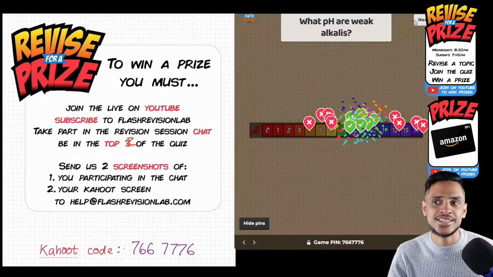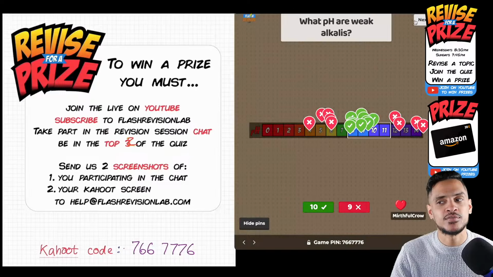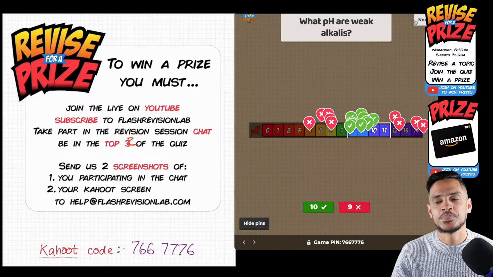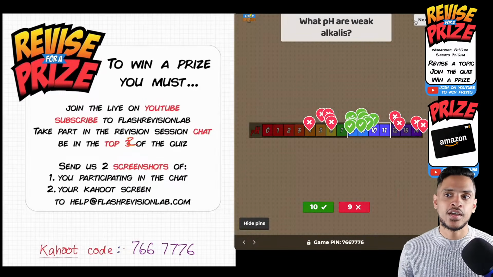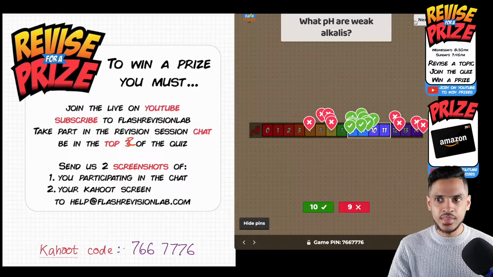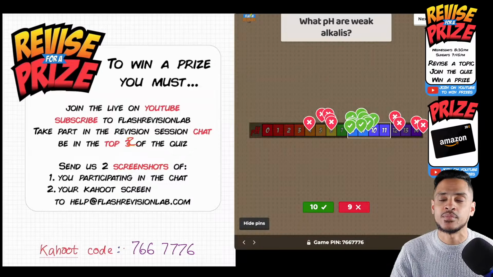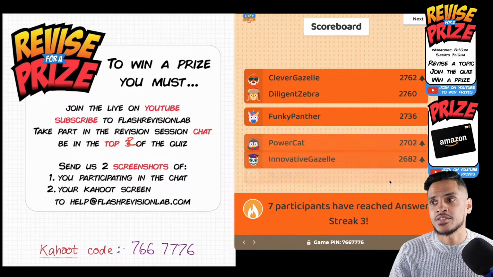That's acids. Alkalis are from 8 to around 11. If you put 12, 13, 14, that's a strong alkali. And those of you who picked 4, 5, 6, that is a weak acid. At least no one put a strong acid. No one put 0 to 3, and no one put 7, which is good. But that was a 50-50 split. Let's see how that goes. I think that's going to shake things up.